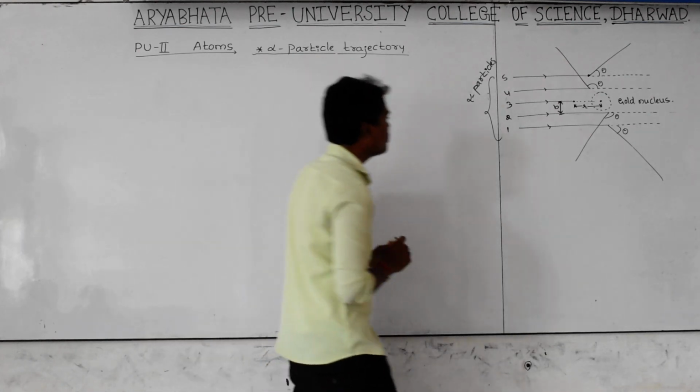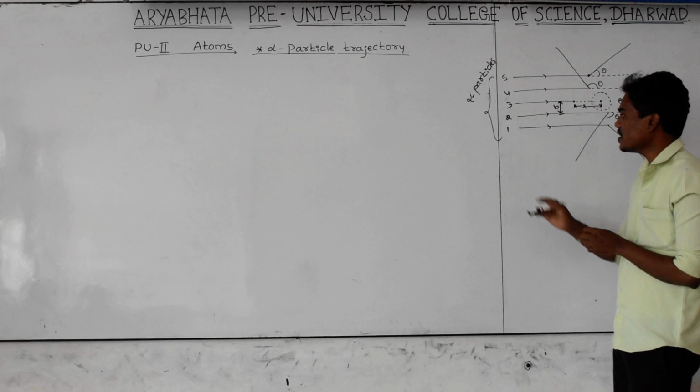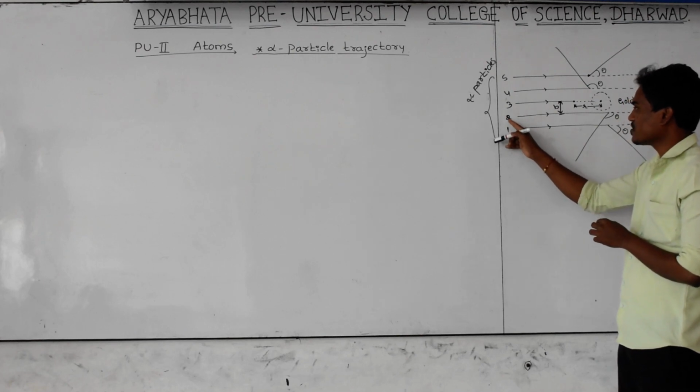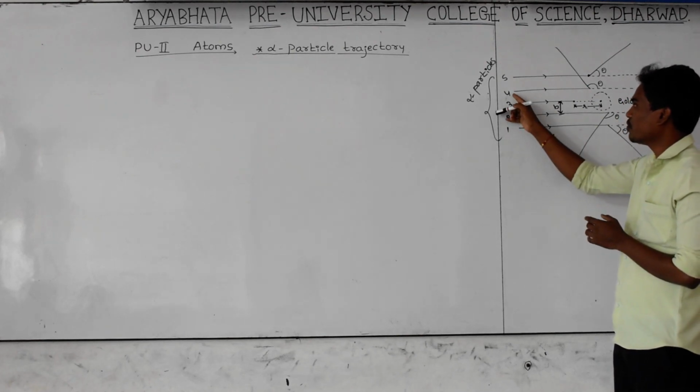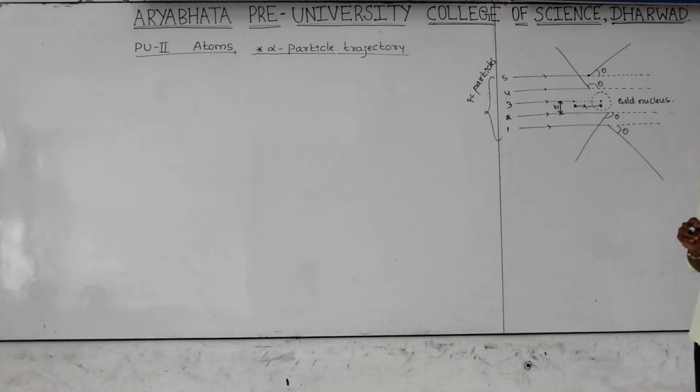Here there is a diagram. Here I have considered a number of particles. Here this is the first alpha particle, second alpha particle, third, fourth, fifth. For convenience, I considered only 5 alpha particles, and this is a gold nucleus. I considered one of the atoms, and that atom is gold. I consider that as the gold nucleus.